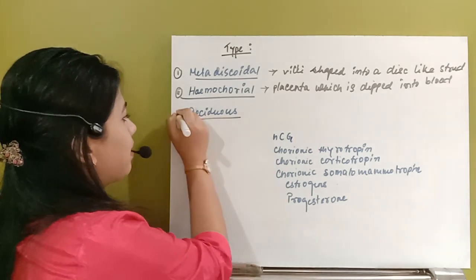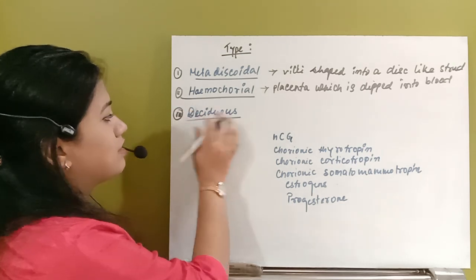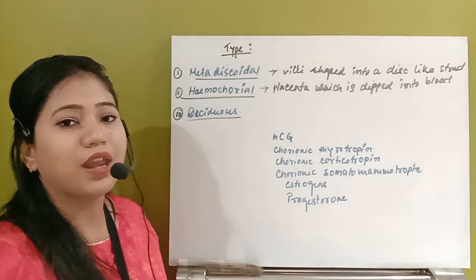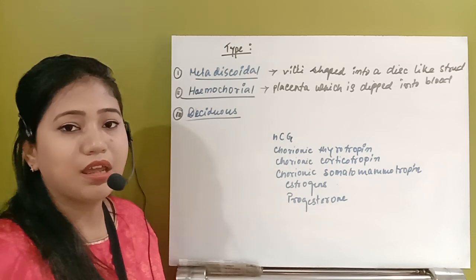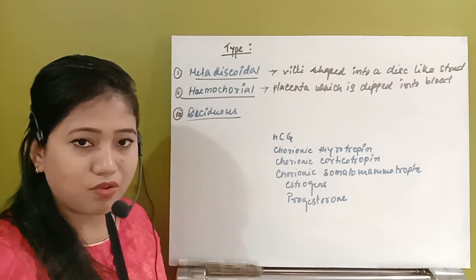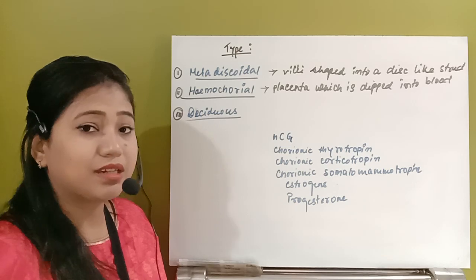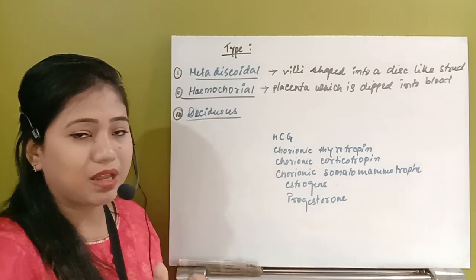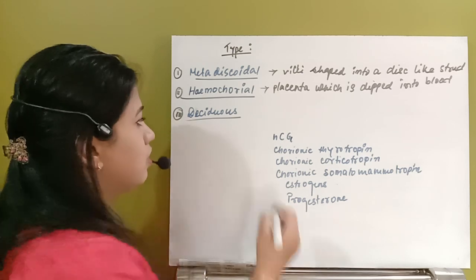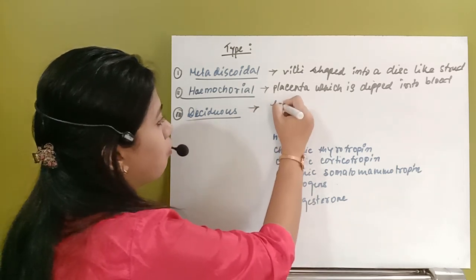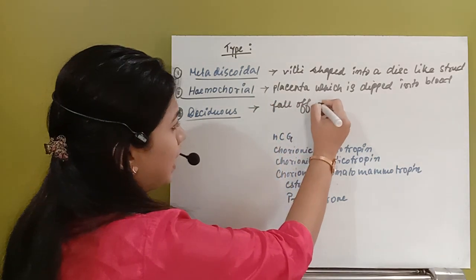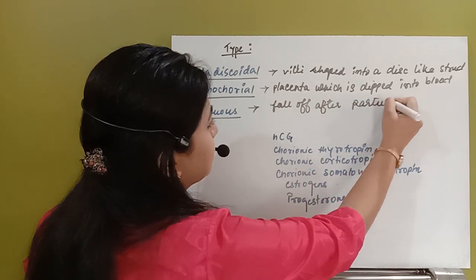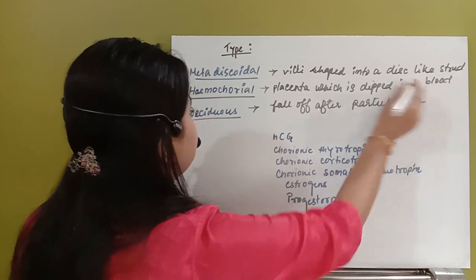The third type, already I told you, is the deciduous type of placenta. That means whenever the baby is completely developed and parturited outside, that whole placenta, both fetal as well as maternal, will just come outside. So that placenta which falls off after parturition is known as deciduous.